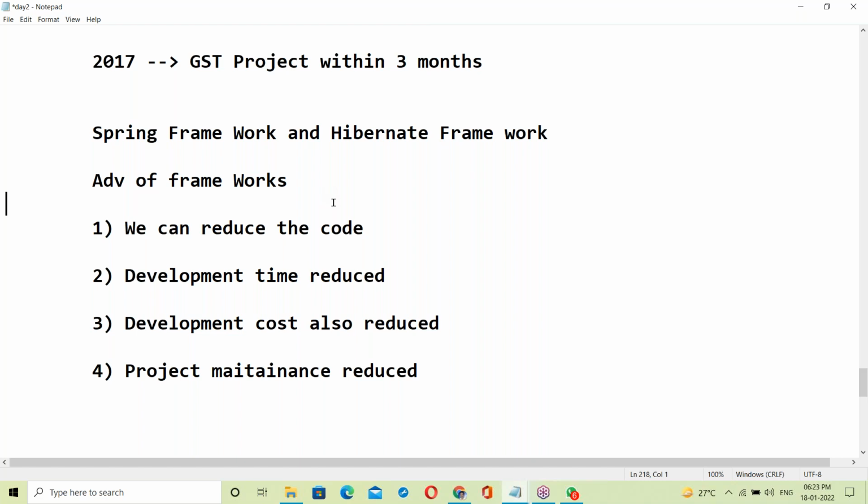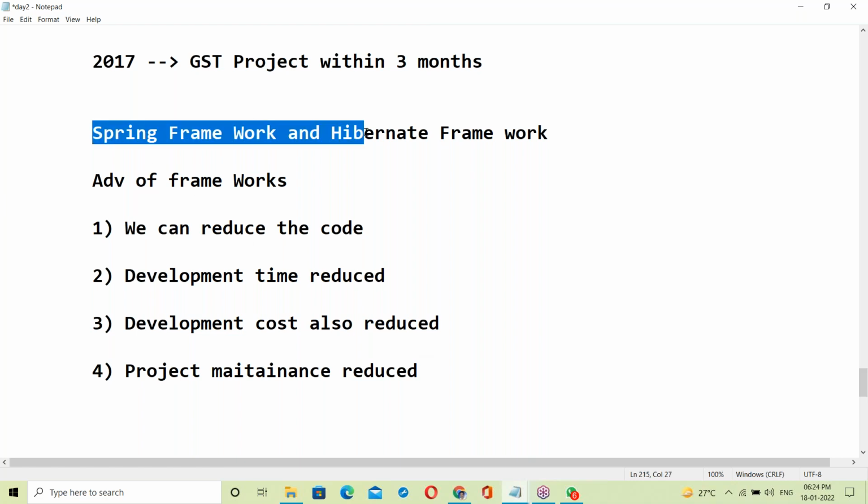If we use already tested, ready-made code, there is very little chance of raising bugs in future. If you use a framework, the chance of bugs is very small, because a framework is already tested code.